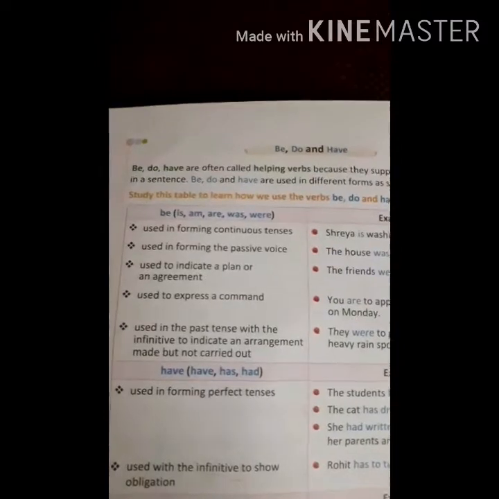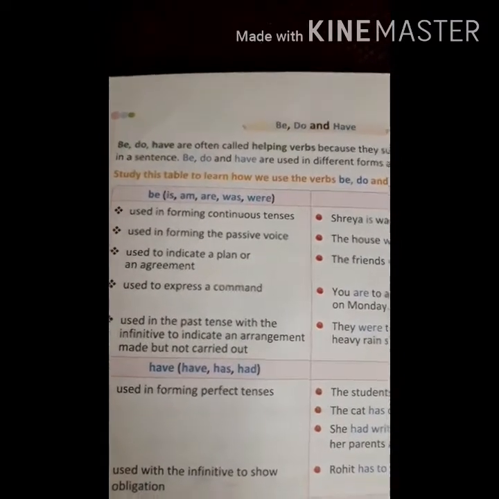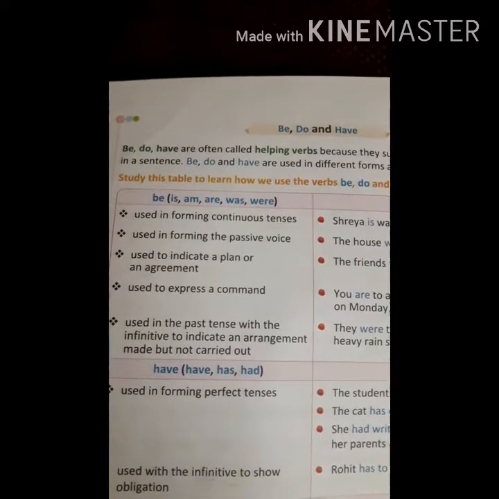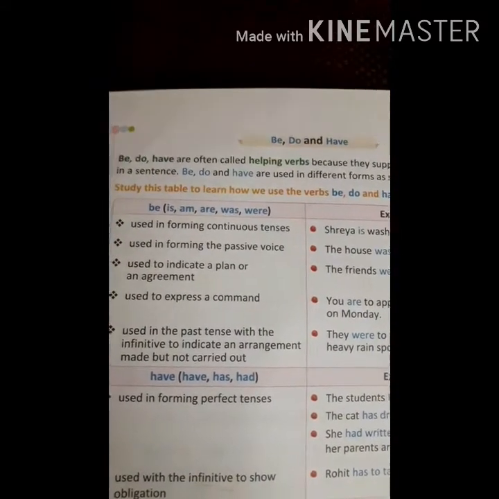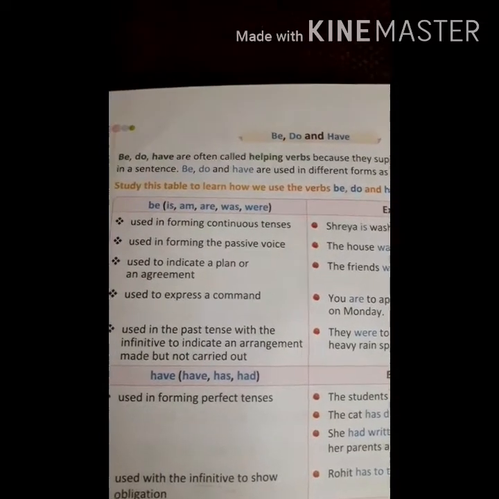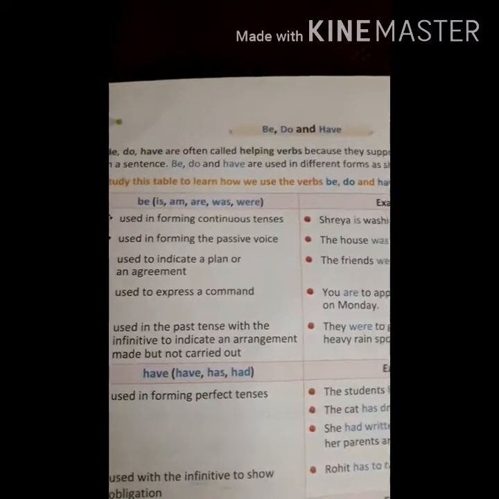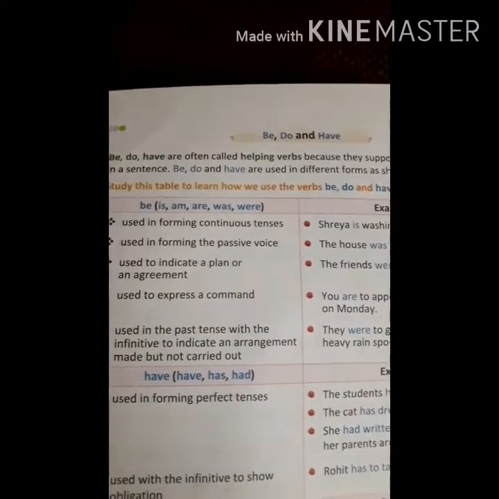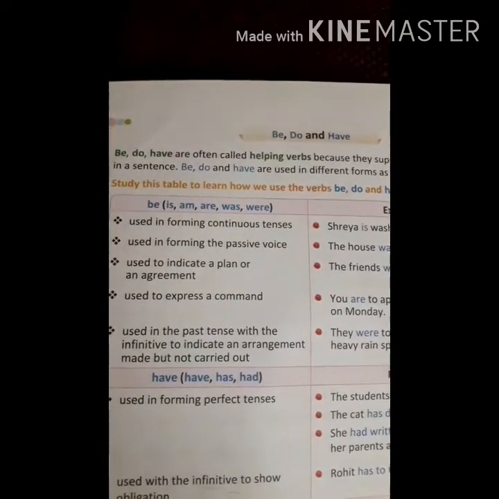In the last class also I told you that sometimes whenever be is given in a bracket and you have to use the correct form of be, people write become, became, becoming. It is not always correct. If it is given become, then only you will write become, became and becoming. Here the forms of be are a very important thing, dear students, so please pay attention.